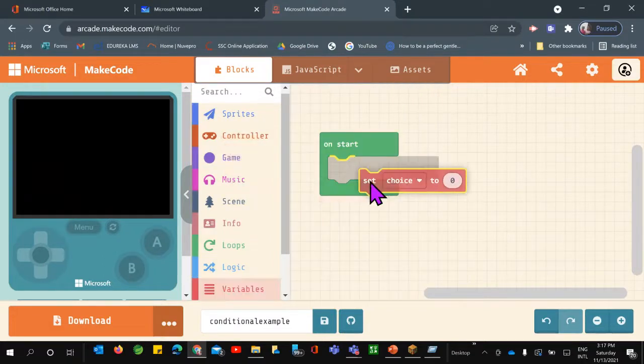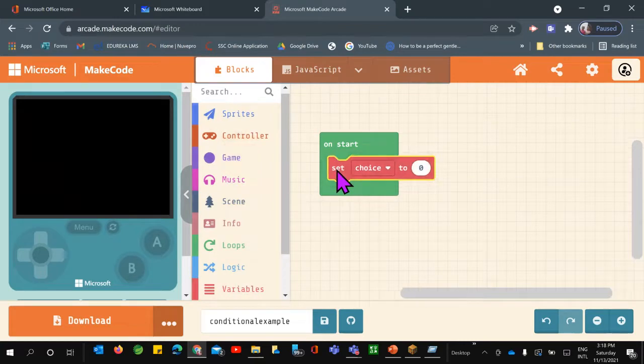Now I need to set a value. So what I'll do, I'll just drag and then drop it here. So set choice to what? Right now, let's say it is 0. So I have not given any choice here. Okay. Or maybe if you want, you can give a value to it.